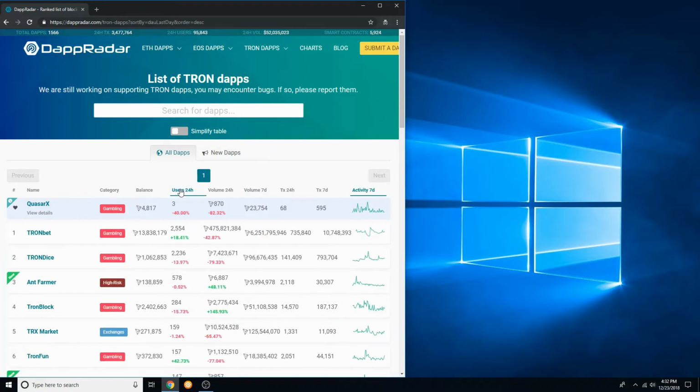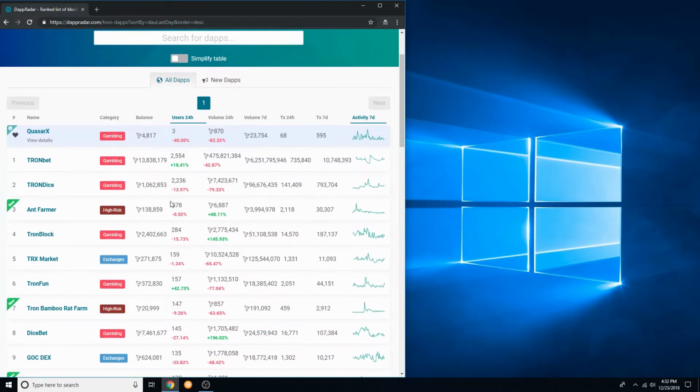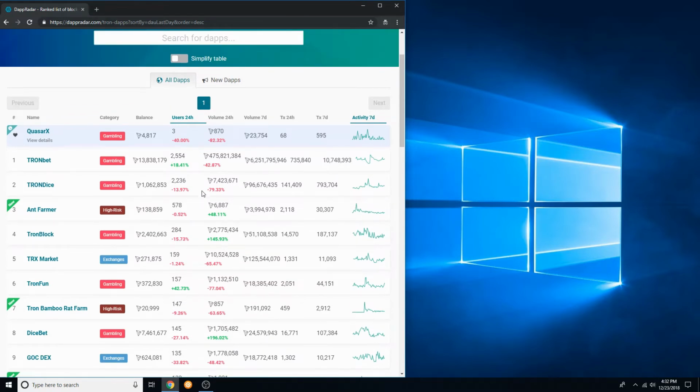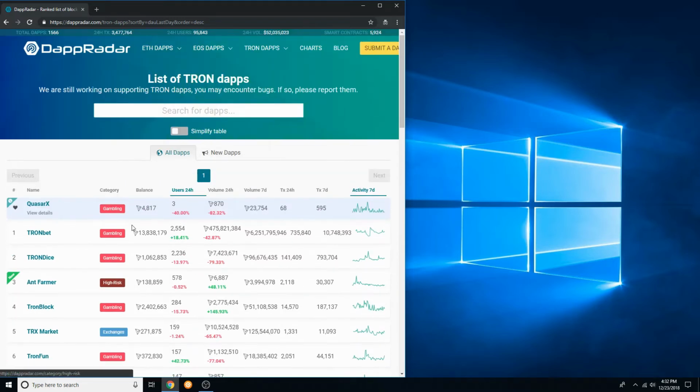Now, going back to Tron, I just want to point out that they have two big apps with more than 2,000 daily users, but after that, they only have a few apps with even a few hundred. So, although they have two really strong apps in the current market, I wouldn't say that in a 10-year time frame 2,000 would even be a drop in the bucket of the potential for any of these three platforms. But it's just something to take note of that regardless, this is still the beginning stages.